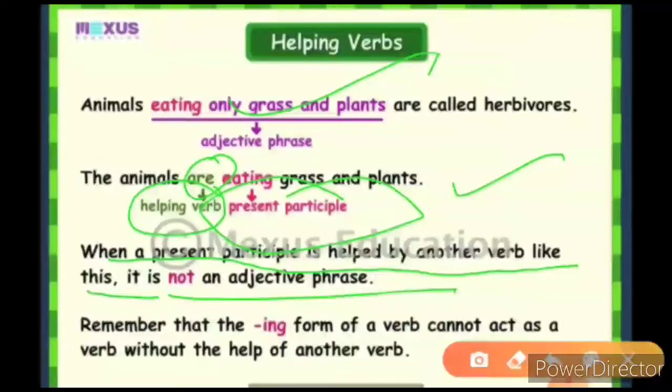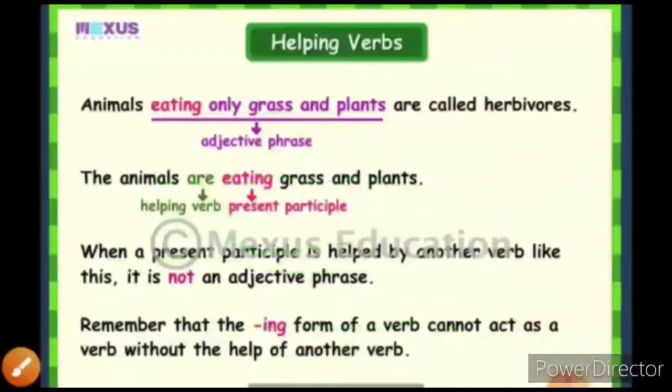याद रखें. Remember that the ing form of a verb cannot act as a verb without the help of another verb. ठीक है. So the ing form of a verb cannot act as a verb. जब verb के तौर पे अगर उसने काम करना है तो फिर आपने उसके साथ helping verb लगाना है. अगर आप helping verb के बगैर use करें तो then it will become an adjective.